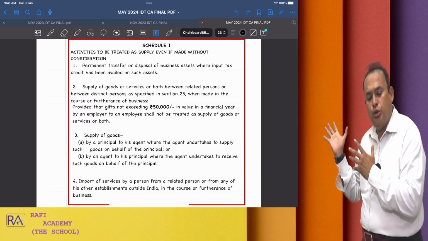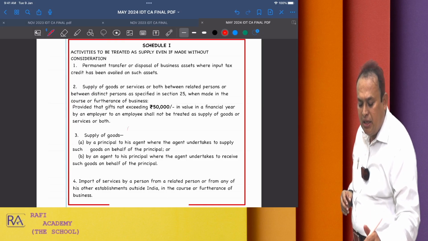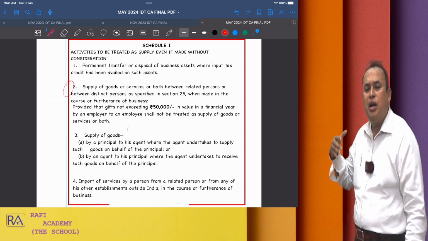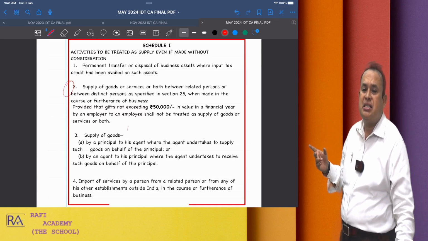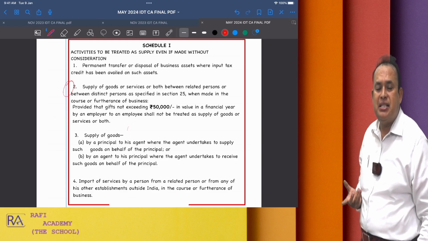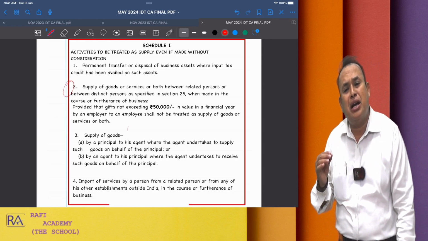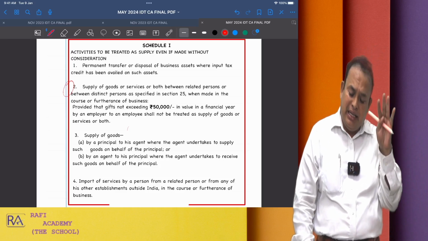Coming to point number 2. If you refer to point number 2, my dear friends, in the given case: supply of goods or services or both between related persons or between distinct persons as specified in section 25 of the CGST Act, when made in the course or furtherance of business, even without consideration, is a supply.